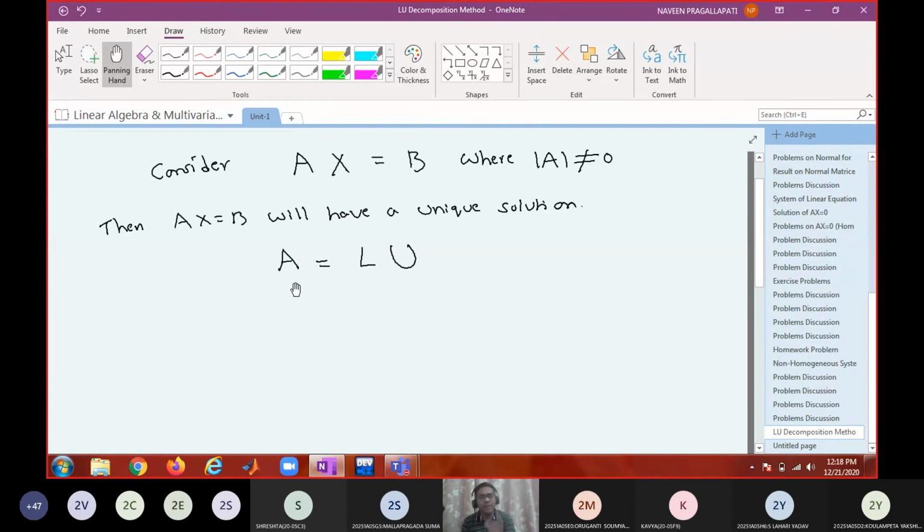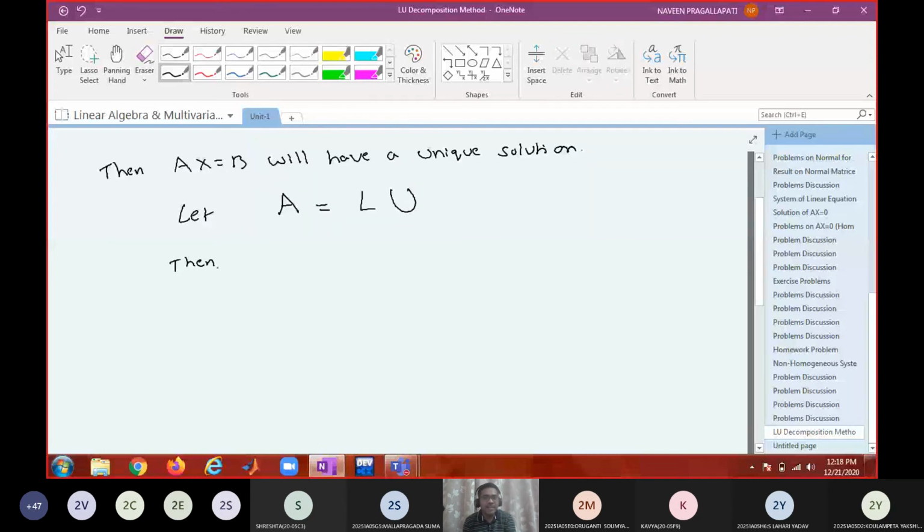How to find those pair of matrices, I will tell you. But what is the advantage of expressing A equal to L into U? We will see that. If I am able to express A equal to L into U somehow, then what does my system become?